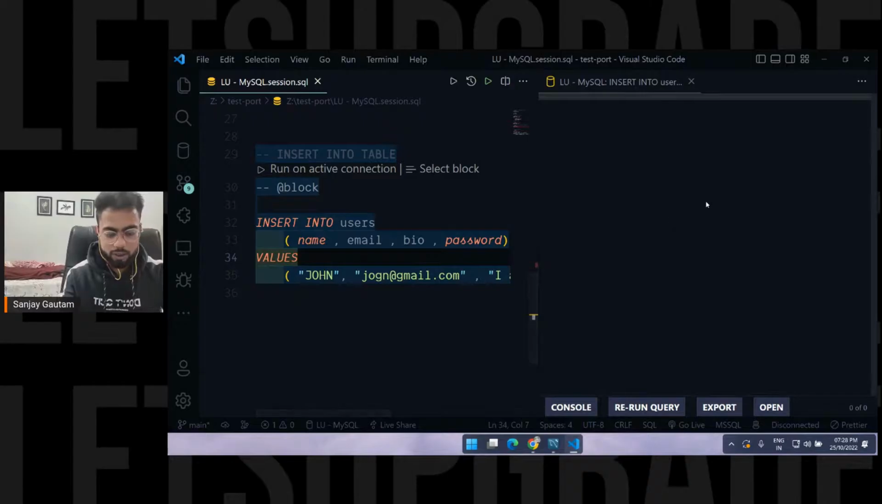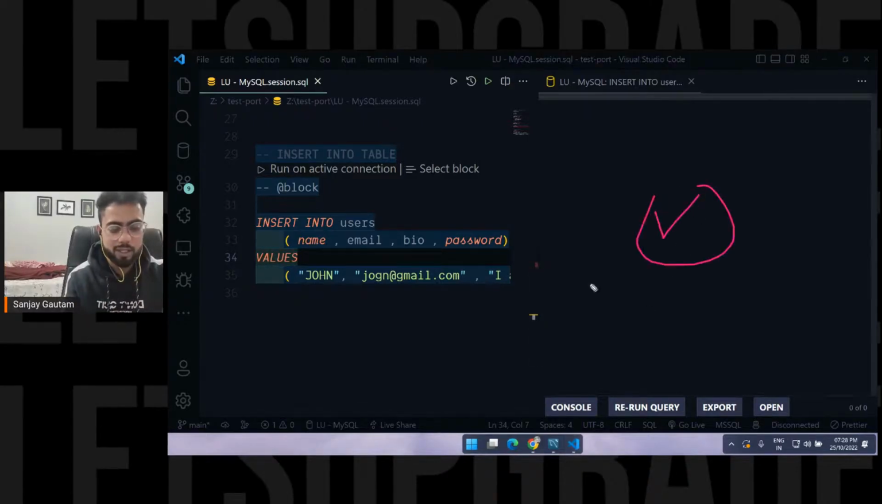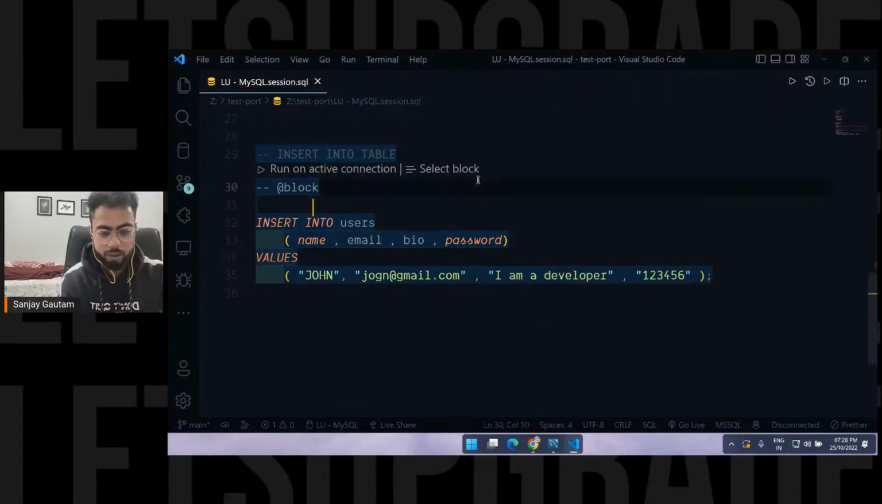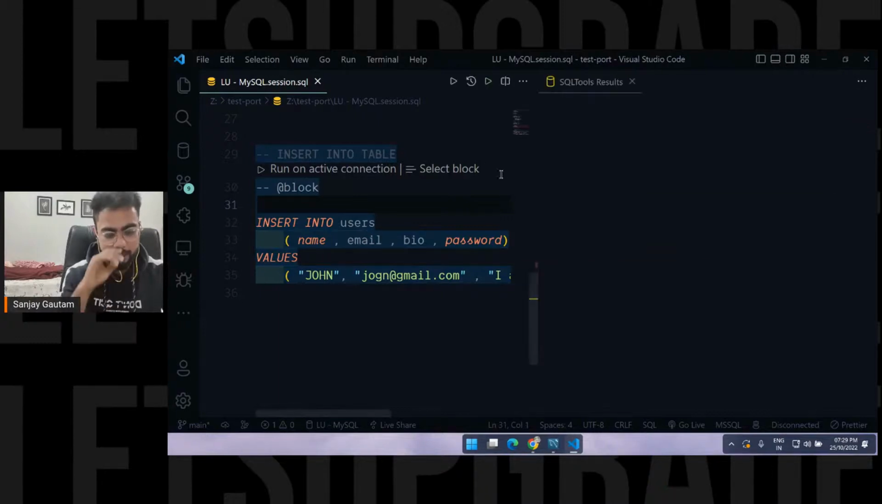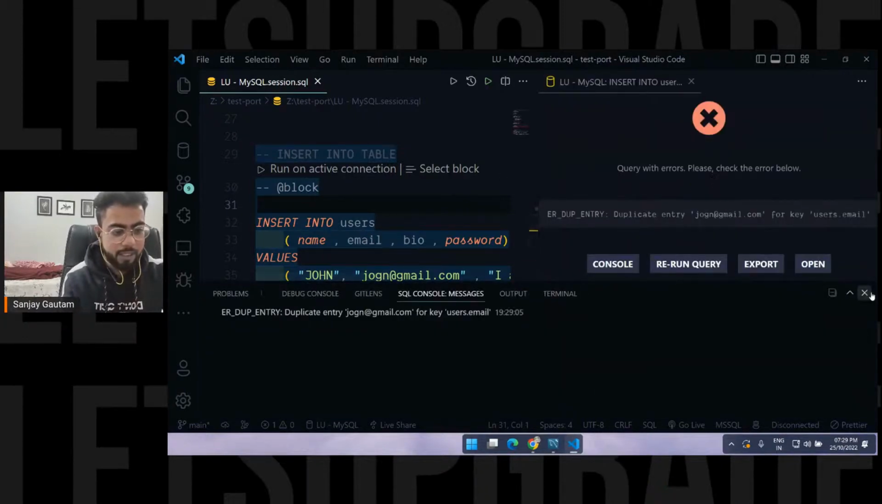In my VS Code there is a problem. By the way, you will get a green tick here. If you do this on your machine, you will get a green tick. I don't know what the problem with my VS Code is, I never get this green tick. And by the way, you can add multiple values here as well. If I try to add this same data one more time, run on this active connection, I will get an error. See, I'm getting an error.